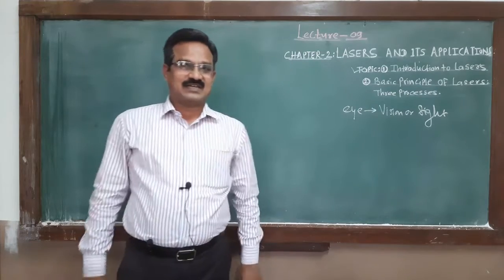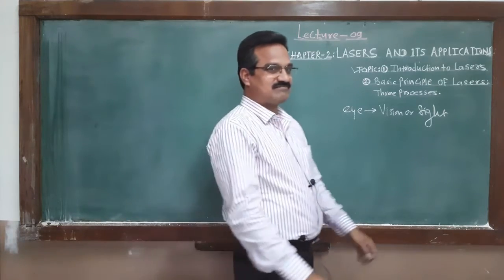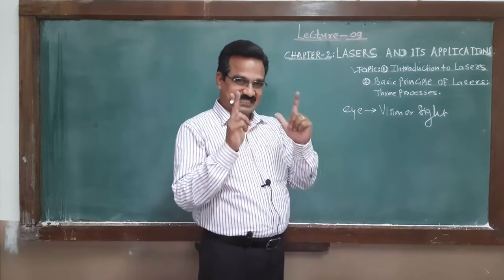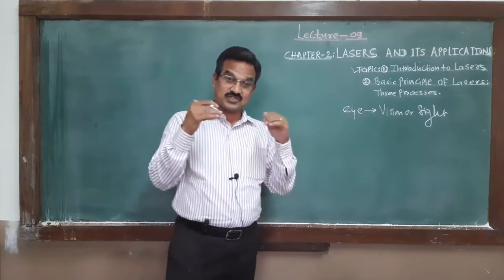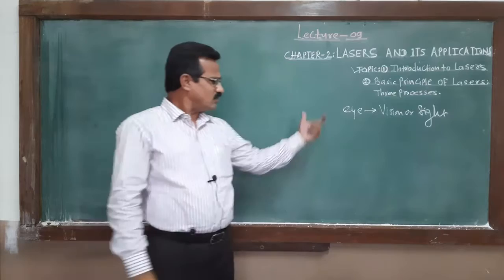Next thing, light is the agent that stimulates the sense of sight. What is the role of the eye?